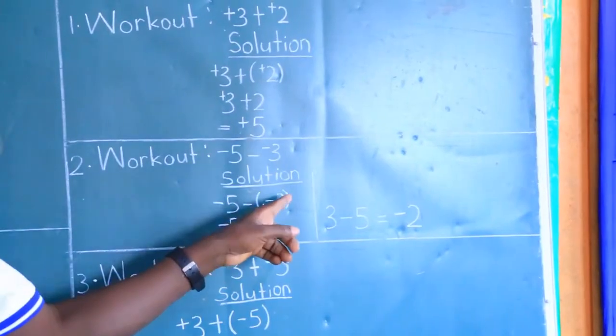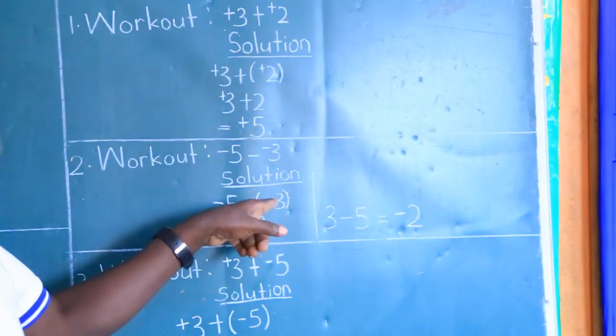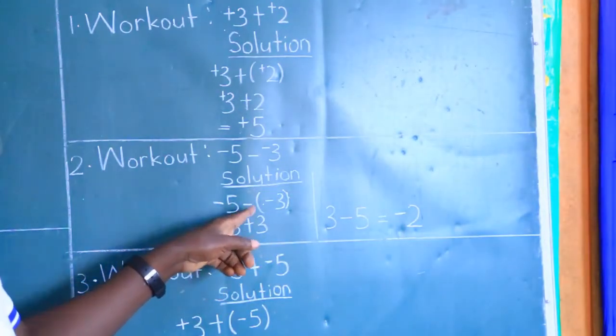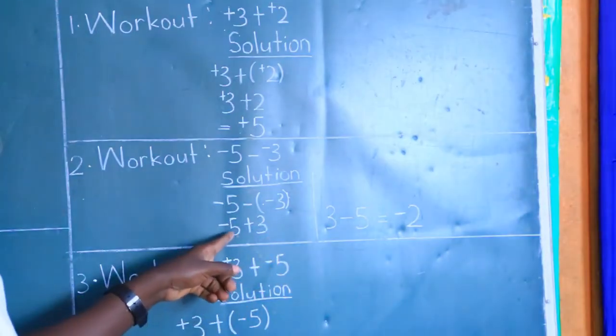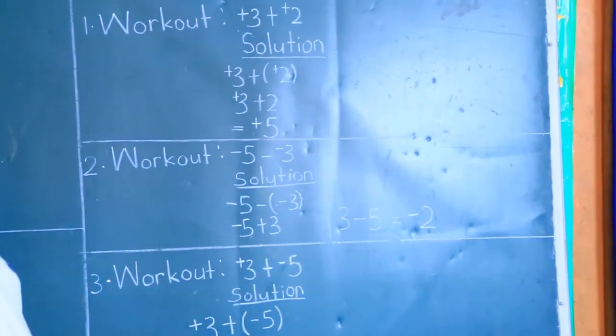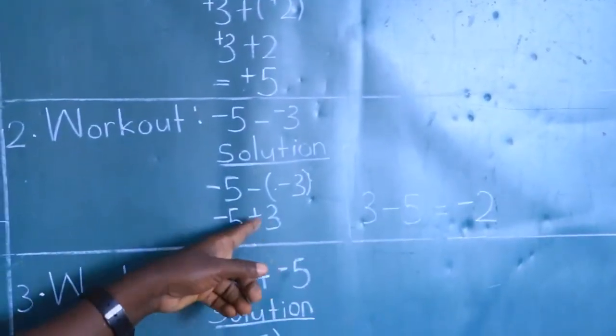Then number 2 says work out negative 5 minus negative 3 without using a number line. Still put negative 3 in brackets in your working. And this is a negative and a negative. I said they bring a positive out. That is negative 5 plus 3. And as I said before, whenever a plus is led by a minus this way, you interchange. So it's the same as 3 minus 5.